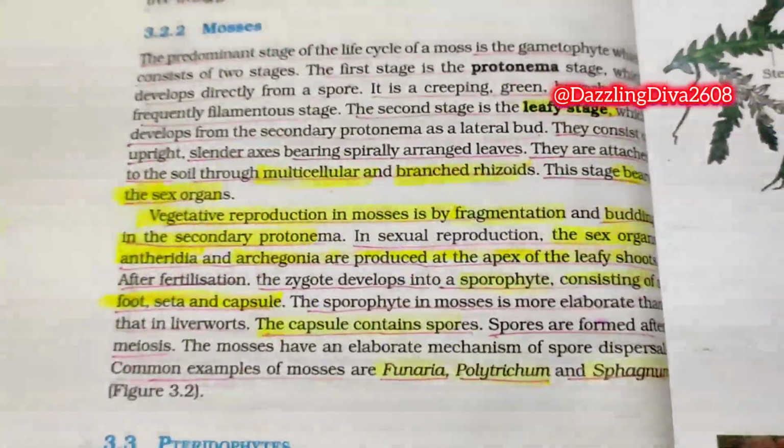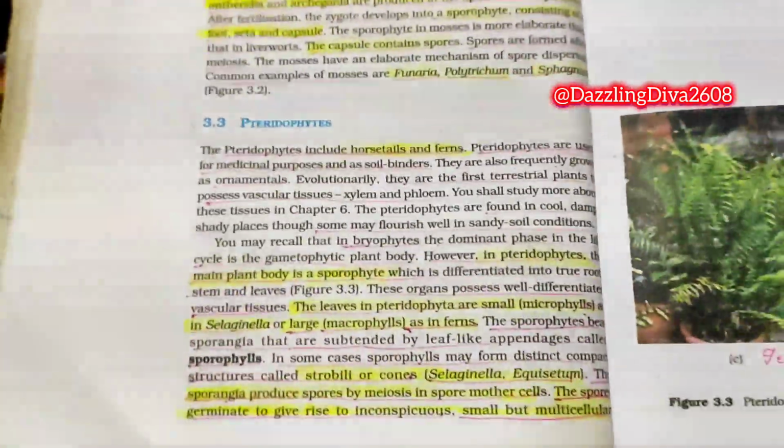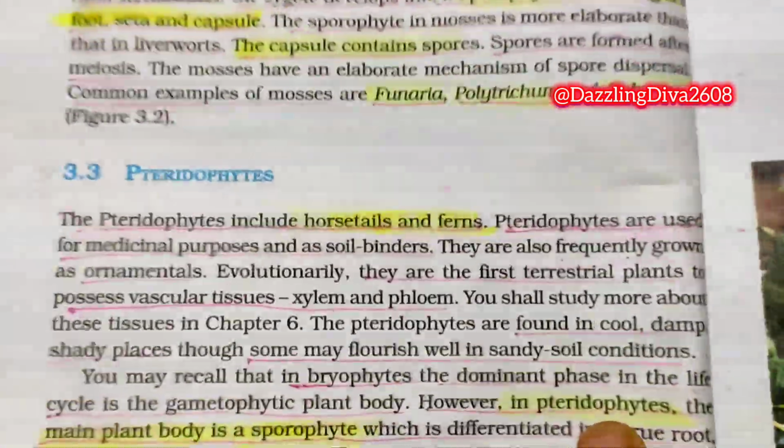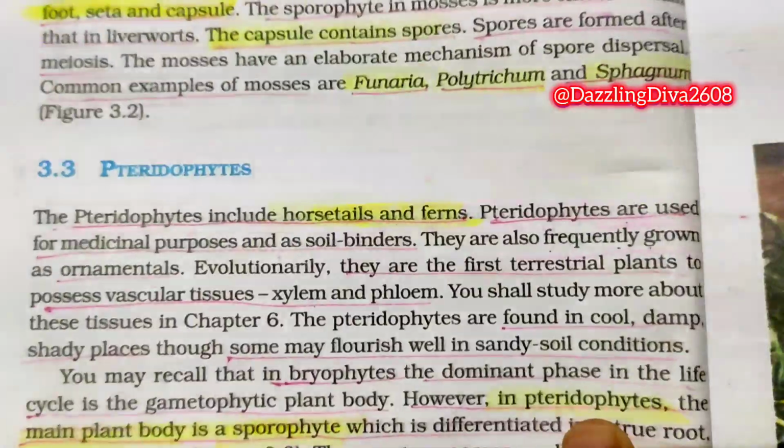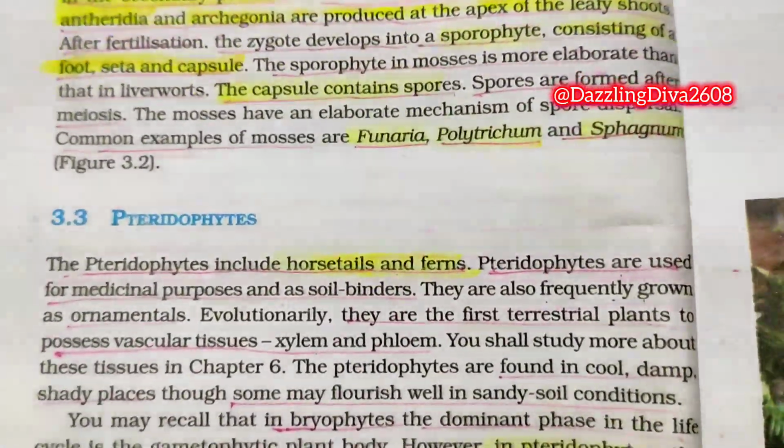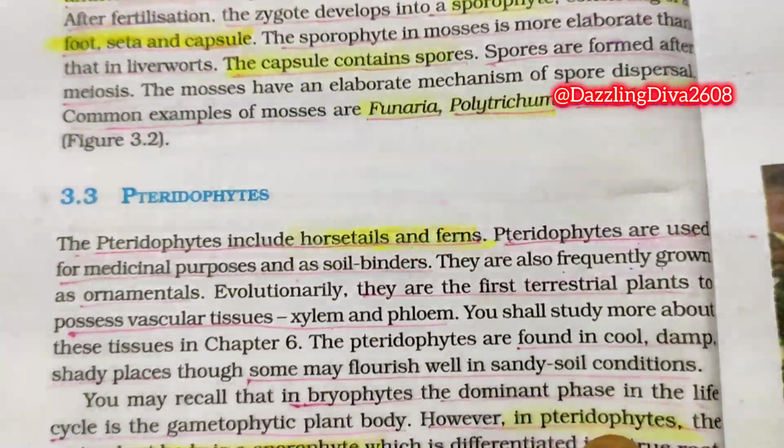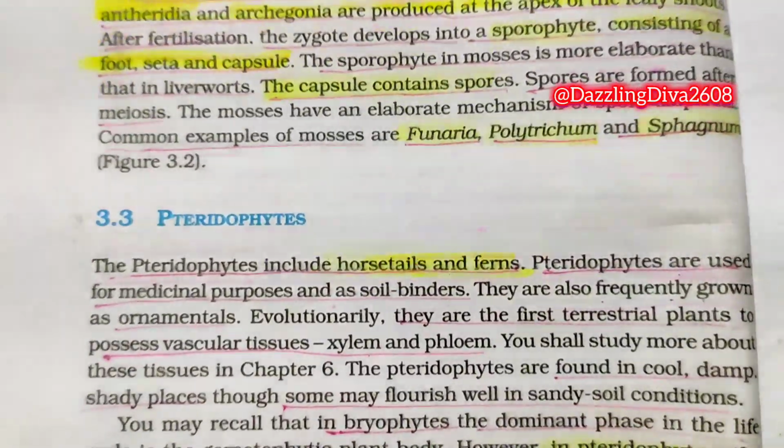Figure 3.2. Now 3.3 Pteridophytes. The pteridophytes include horsetails and ferns. Pteridophytes are used for medicinal purposes and as soil binders. They are frequently grown as ornamentals.